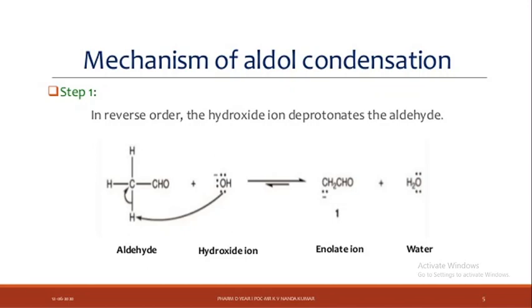This alpha hydrogen atom of the aldehyde is abstracted or removed by OH-, that is the removal of water. Then here you have formed the enolate ion or carbanion, CH2 with one lone pair and negative charge, CHO, that is the carbanion. Any problem? Step first.